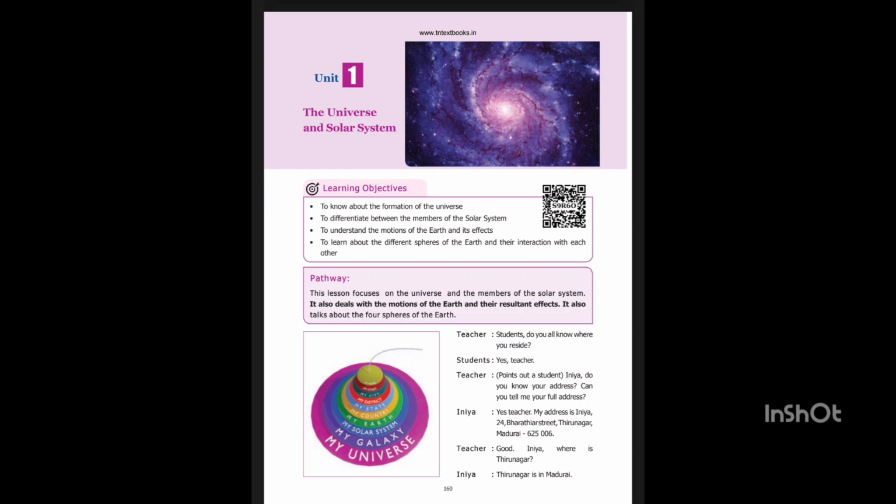HOTS. If you could put Saturn in a large enough ocean, it would float. Guess why? HOTS. Imagine you were on a spacecraft traveling at the speed of light from Earth. How long would it take to reach the sun? HOTS. We see only one side of the moon always. Why? Fact. ISRO launched India's first ever moon mission Chandrayaan 1 in 2008.